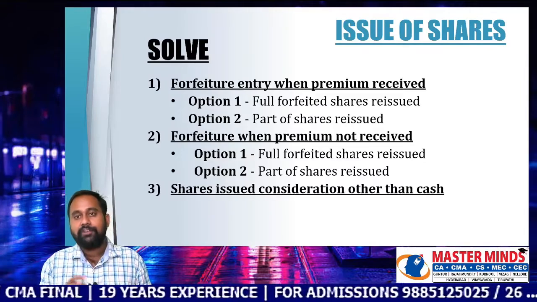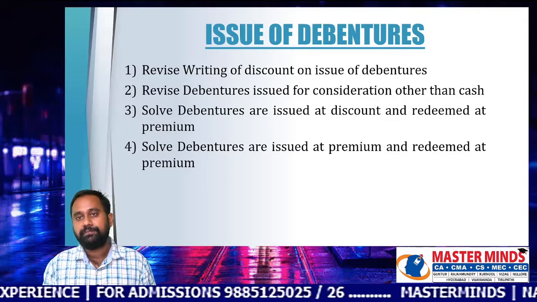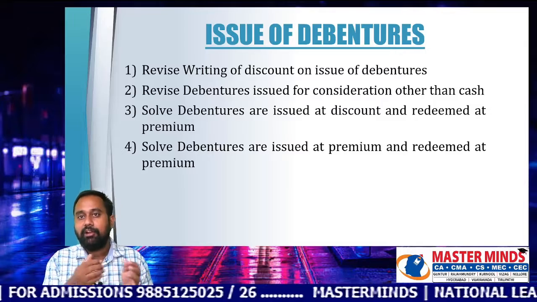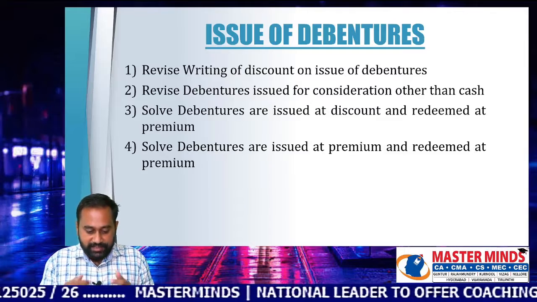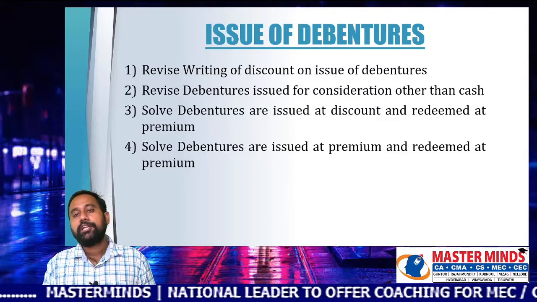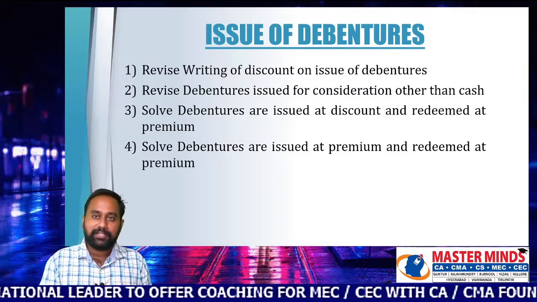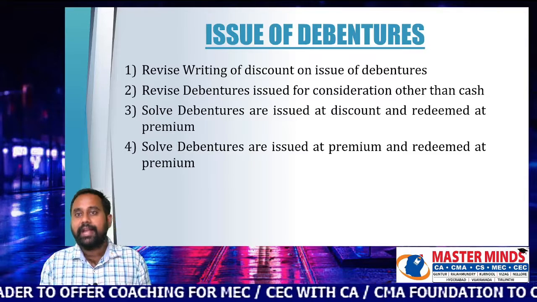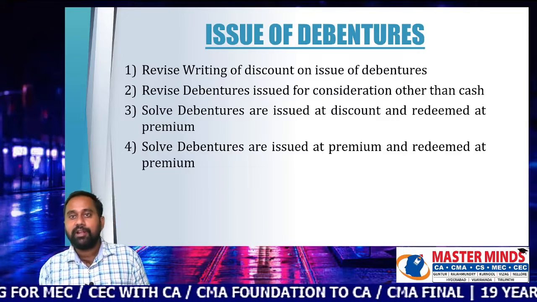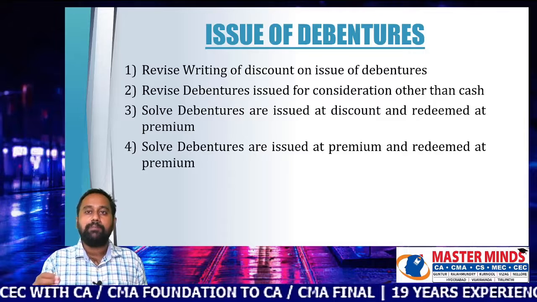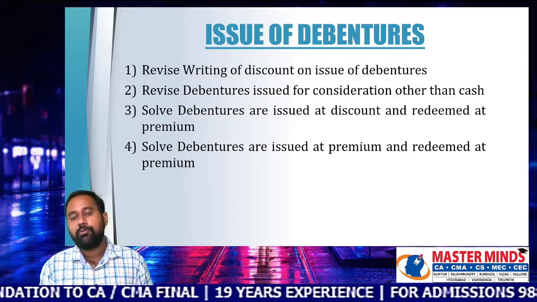Next, after issue of shares, you need to concentrate on issue of debentures. In case of issue of debentures, mainly focus on the writing off of loss or discount on issue of debentures. Second one is debentures issued for other than cash. Reverse problem from debentures issued for other than cash. And read the entries. Focus mainly on the entries in relation to debentures issued at discount, redeemable at premium, and debentures issued at premium, redeemable also at premium. So mainly focus on these two models.